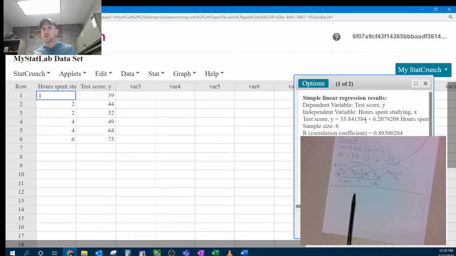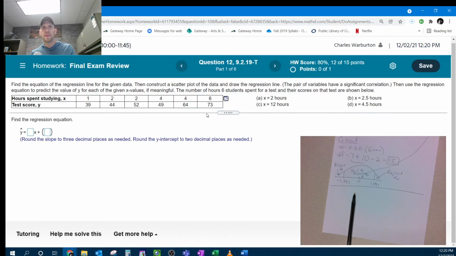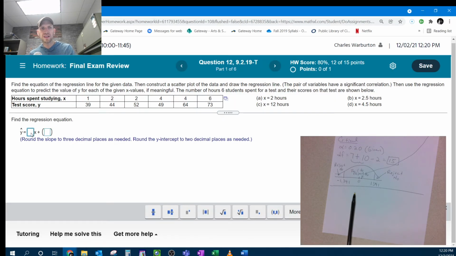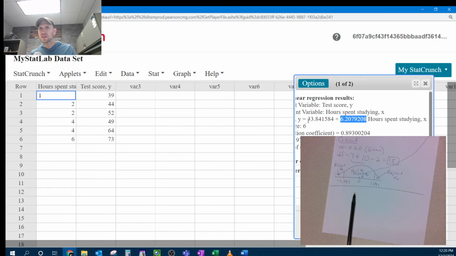There's my equation. So I'll put in my slope first. The slope is the number in front of x. So there is the slope. I'll copy and paste that in. That's the number in front of x. And then next, my y-intercept. That's the number that's not in front of x. So that's this guy. I'll cut and paste that in.